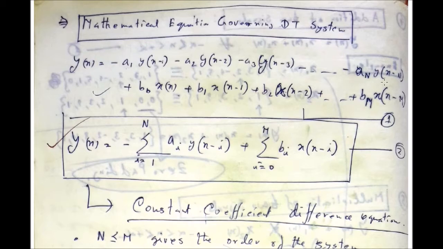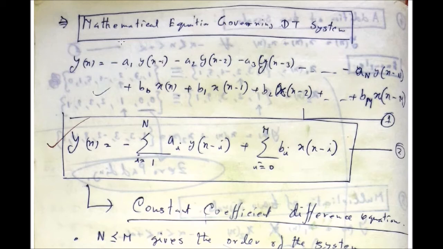This particular difference equation can be written in compact form by using summation terms. See that it is the output of the system or the response, which is the summation starting from i equal to 1 up to N of these terms. The minus sign is there because these are minus signs: minus a_i y(n-i).